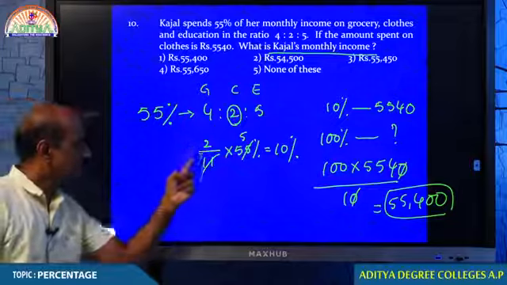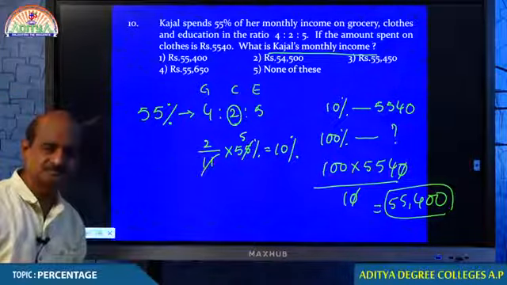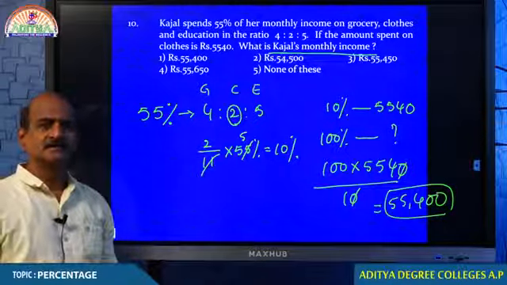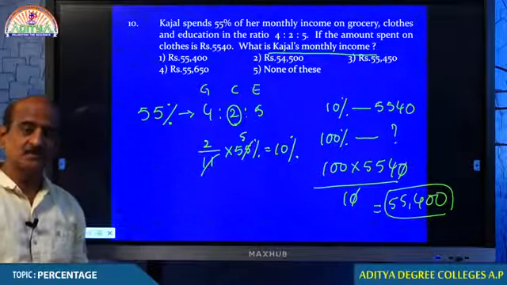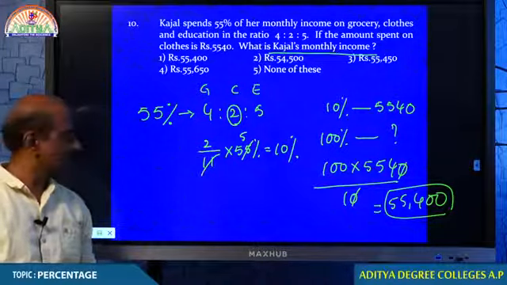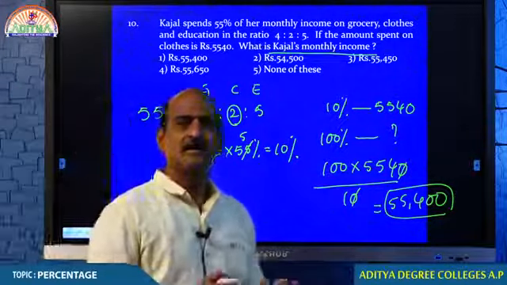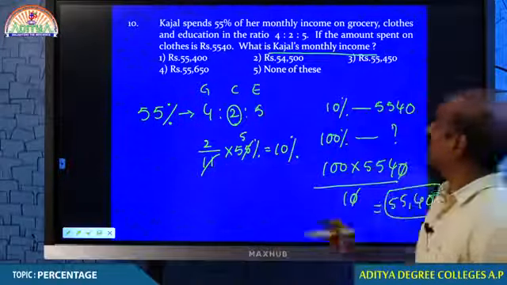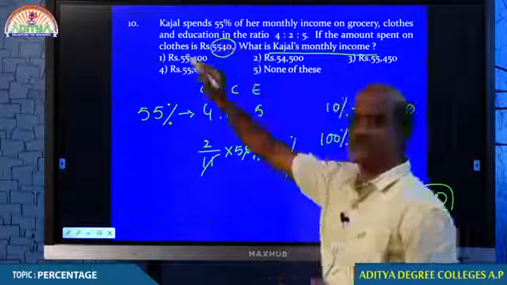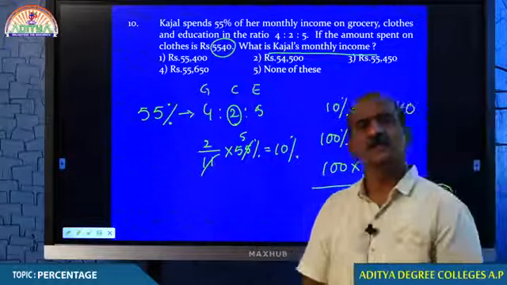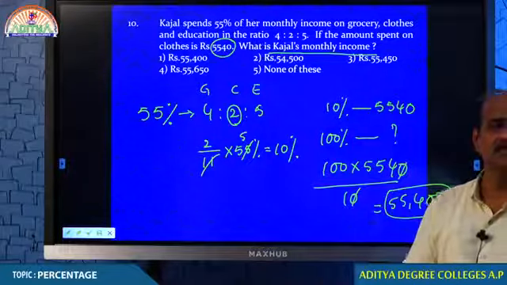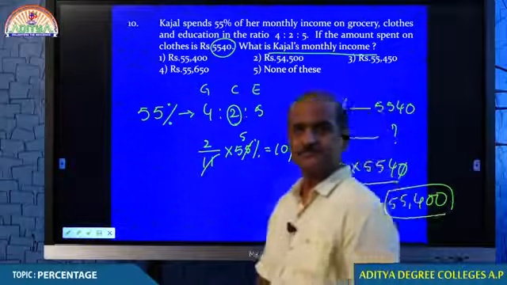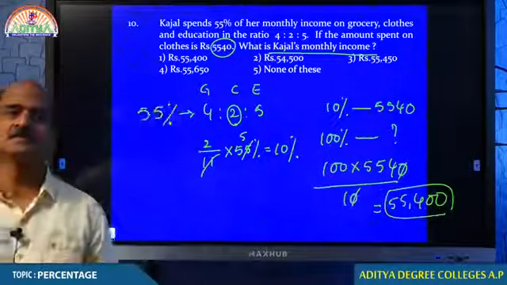Therefore, 2 by 11 into 55, that is 10%. 10% is the money she is spending on clothes, and that is given 5,540. If 10% is 5540, then how much is 100%? Total salary is obviously 100%.